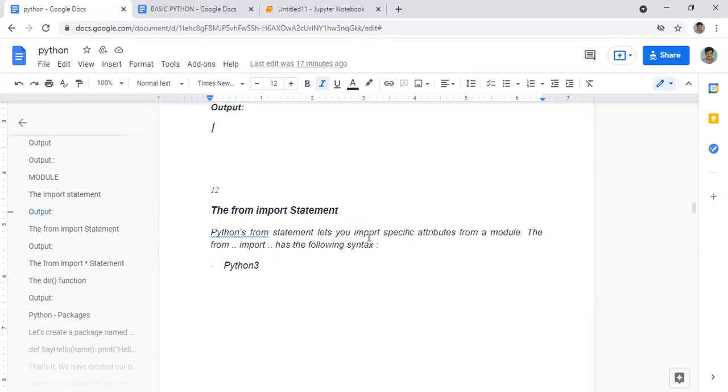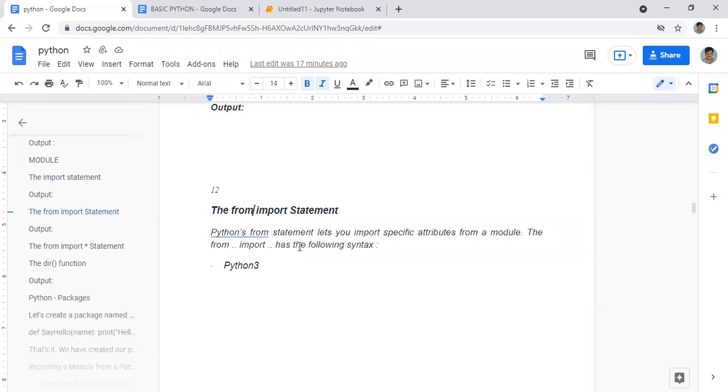The from import statement will let you import specific attributes of a module. In the first case, we just import the full module. If you want to import something inside the module, we use this from import. This is the syntax: from module import name.